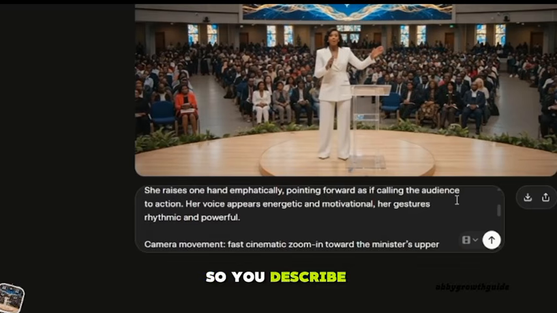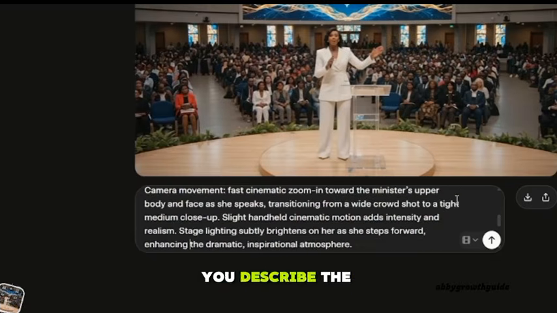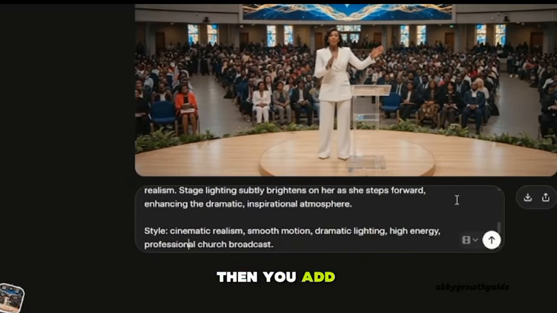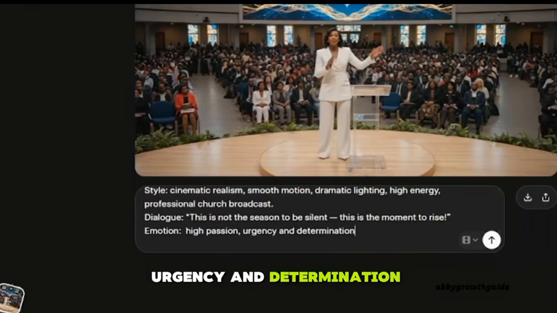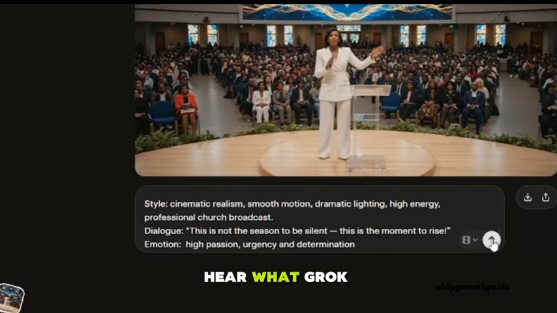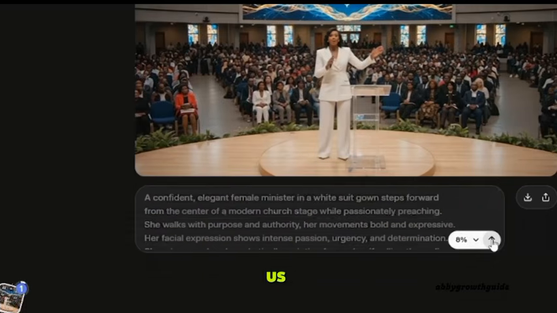So you describe your movement, the motion, you describe the camera movement, you describe the style, then you add the dialogue. And there's one other one, you can add your emotion also to it. So I'm going to input this emotion: passion, urgency, and determination. So this is what I want to input as the emotion. Then I'm going to send it. Let's hear what Grok has created for us.